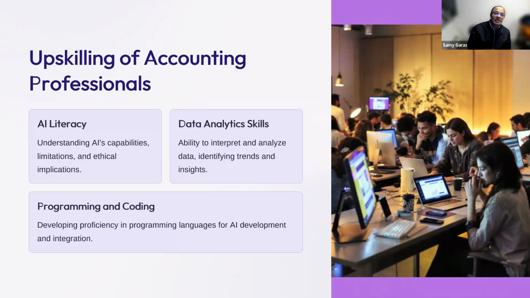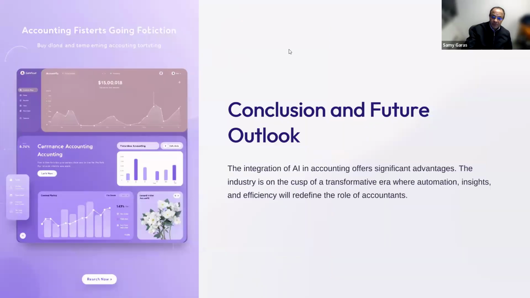How can we upskill the accounting people? Number one, AI literacy. All the accountants and the auditors have to become literate in the area of using AI in accounting and auditing. And this can enhance our data analytical skills. And it's better to learn some kind of coding, either Python or Java or C++ or even VBA, the Visual Basic. All of them are very good for the accountant to start building up the foundation for using AI.